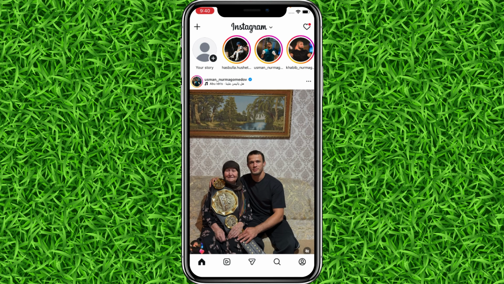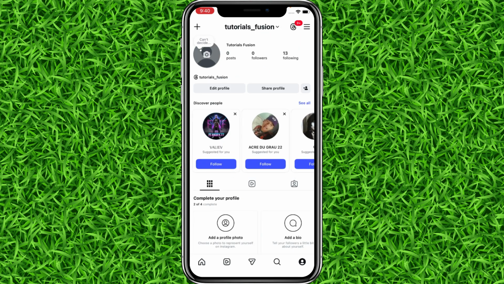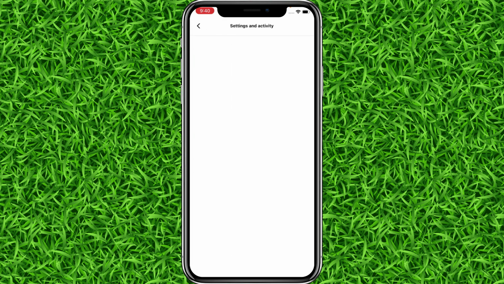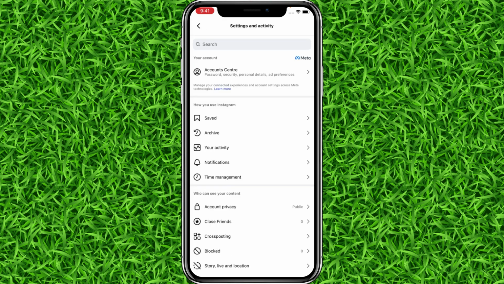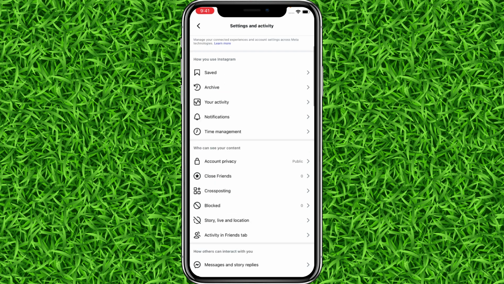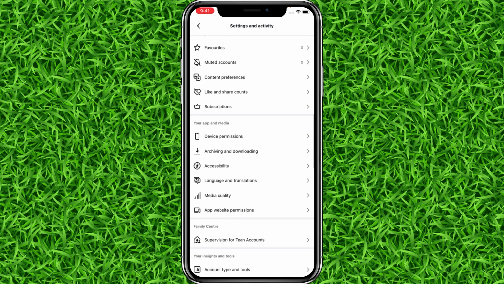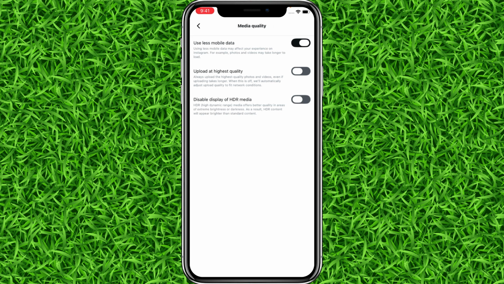But if there is no spike like right now, you will have to head back to the Instagram app, then tap on your profile on the bottom right corner, then tap on those three lines on the top right corner to head over to the settings of your Instagram account. Now what we are going to do is check if we have turned on data saver by mistake, or if it is turned on by default. So we will scroll down all the way and then tap on media quality, and then make sure that this option, Use less mobile data, is turned off. It was turned on previously.